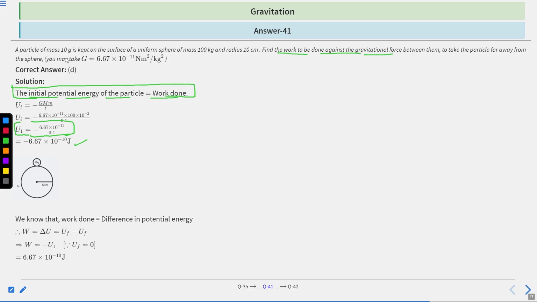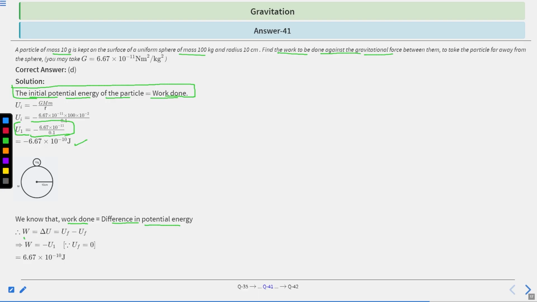A 10 kg mass and a 10 gram mass are kept on the surface of a uniform sphere. This is the mass of 10 kg, and another 10 gram mass is kept on this surface. We know work done is equal to the difference in potential energy, so we calculate the change in potential energy.